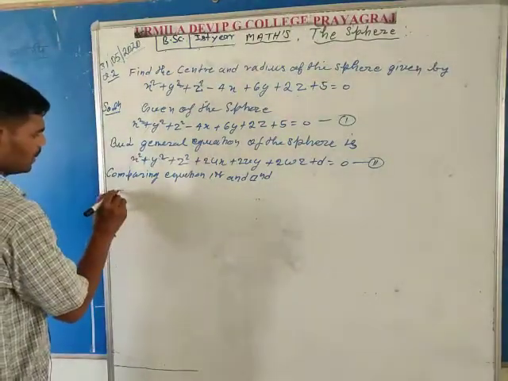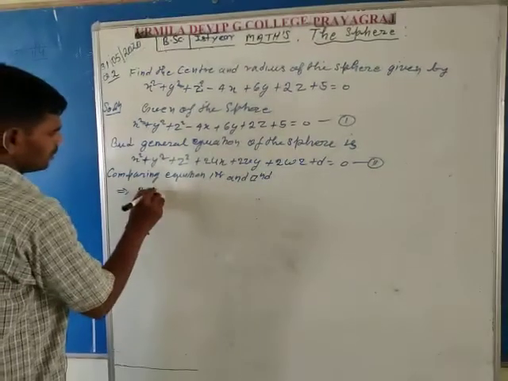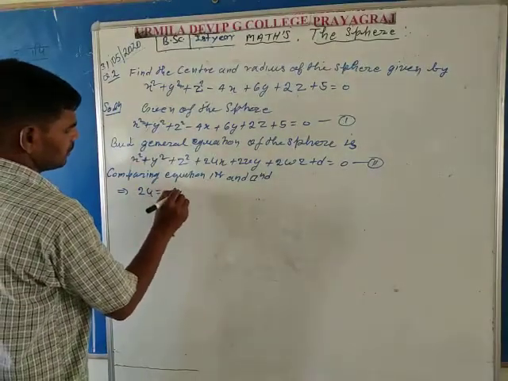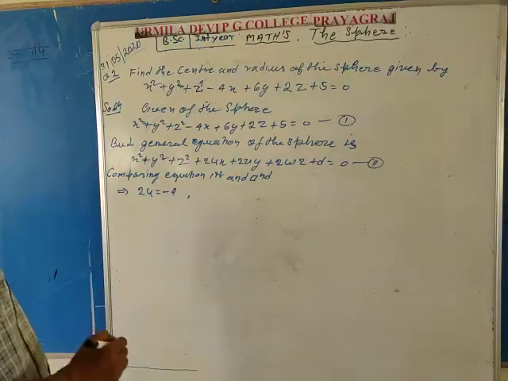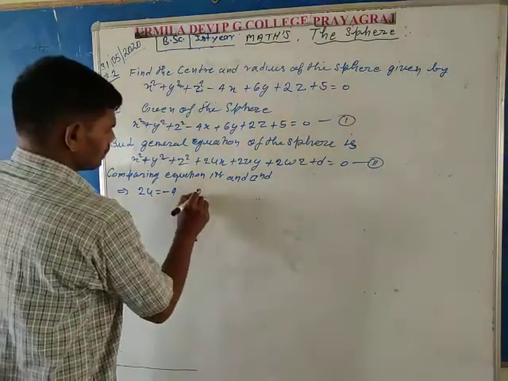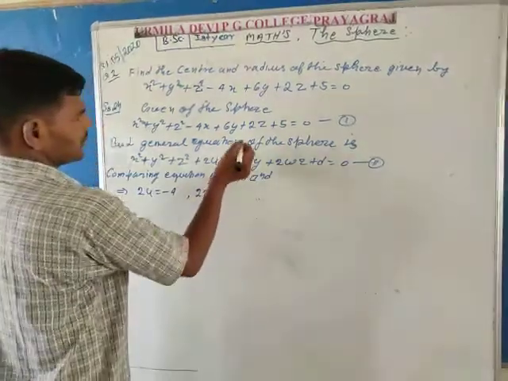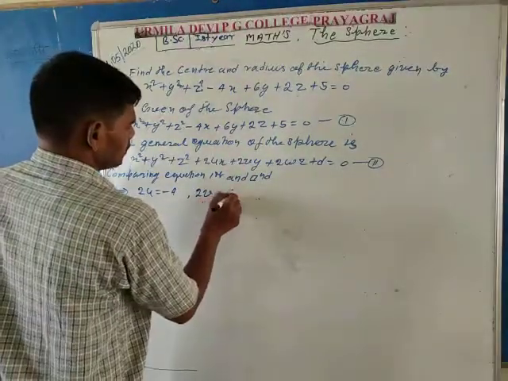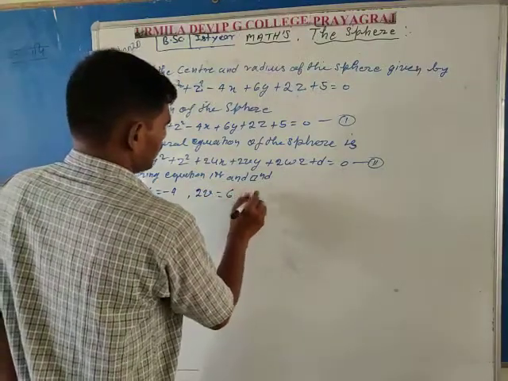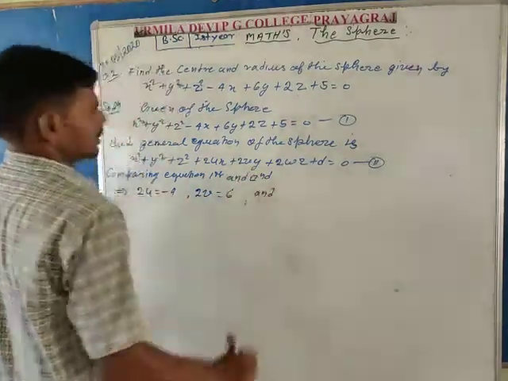So 2u is equal to -4. The coefficient of y in equation second is 2v, and in equation first it is 6, so 2v is equal to 6.